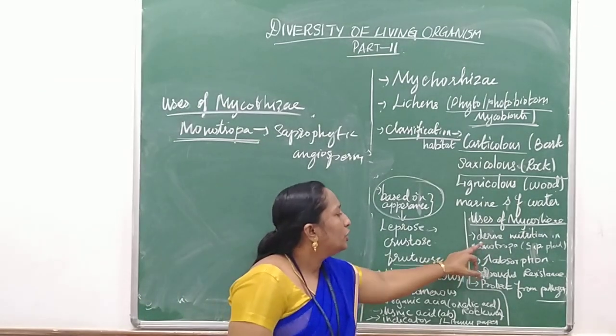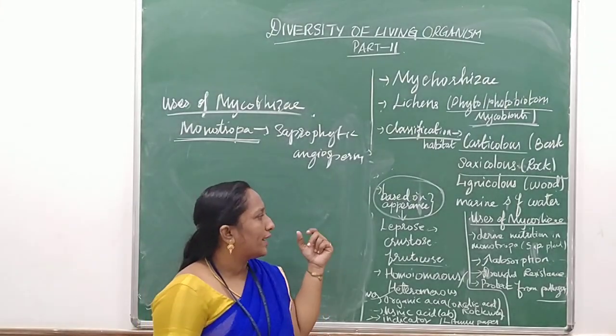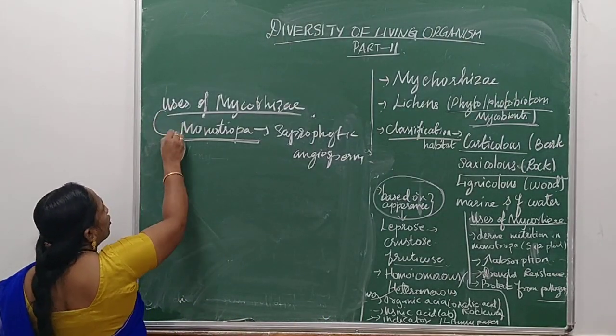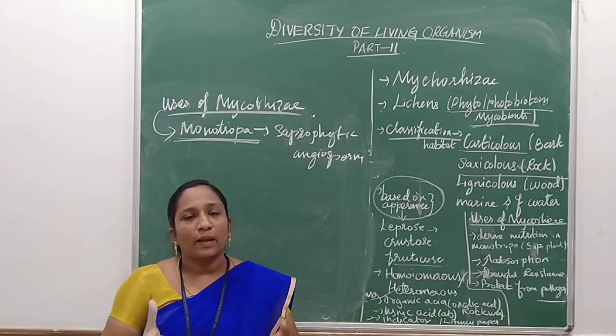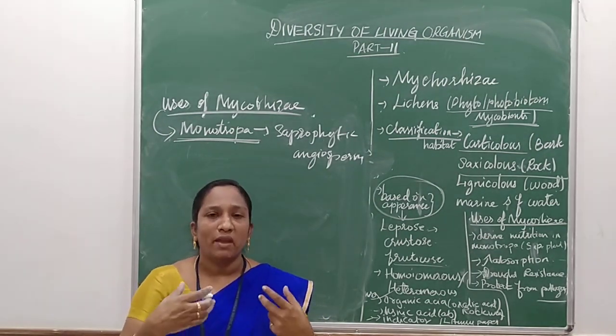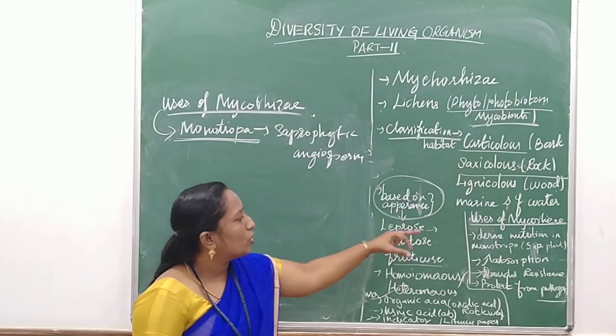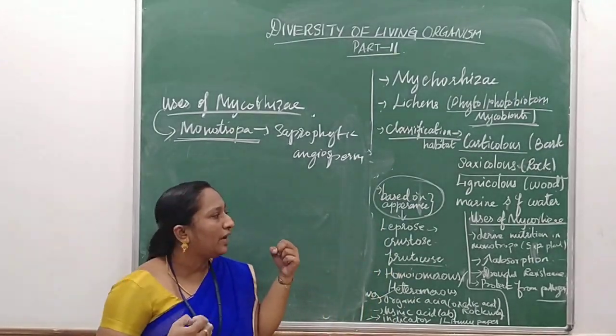The mycorrhizae help the saprophytic plant absorb nutrition because of the hyphae. These hyphae make the Monotropa absorb nutrition from the outside.